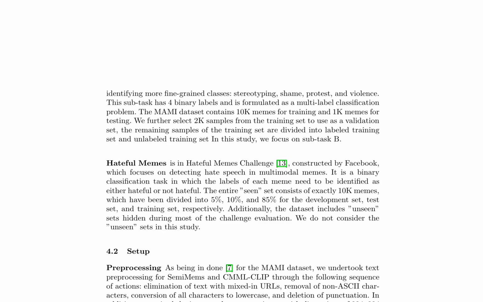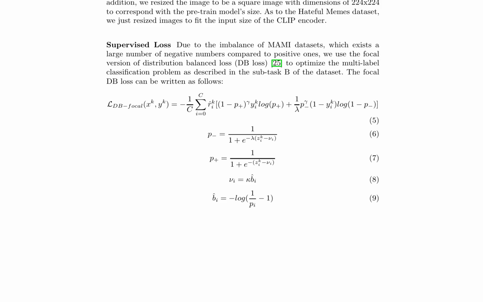The authors evaluate their model on two multimodal classification datasets, MAMI and Hateful Memes, using a focal version of the distribution balanced loss to optimize the multilabel classification problem. The loss function, defined in equations 5 to 9, adjusts the importance of positive and negative samples using the focal parameter gamma. The results demonstrate the effectiveness of the SemiMemes approach in leveraging pre-trained models and informative features for multimodal classification tasks. The architecture is illustrated in Figure 4, and the authors highlight the importance of using pre-trained CROMAE models to extract informative features from images and texts.